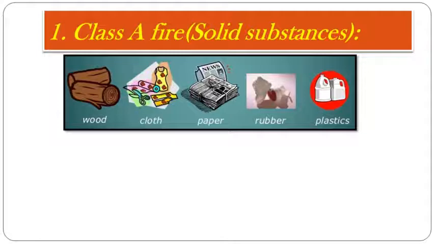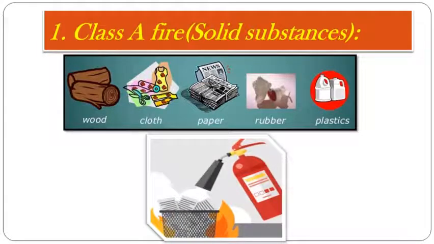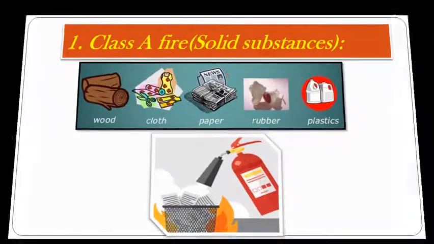Flammable means which easily catch fire. For example, wood, clothes, coal, paper, etc. So these are the examples of class A fire. And these fires can be put out with water. That means these fires can be extinguished with water also.